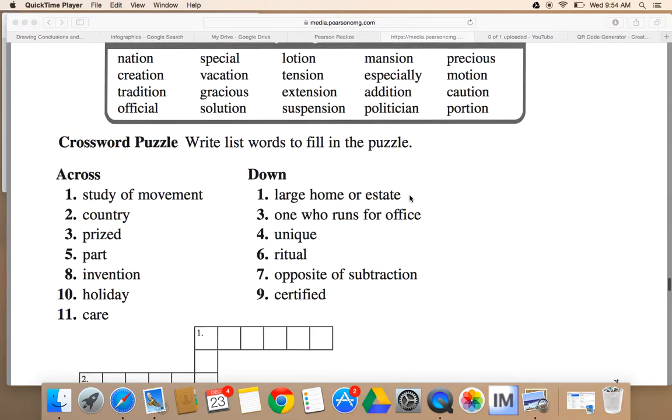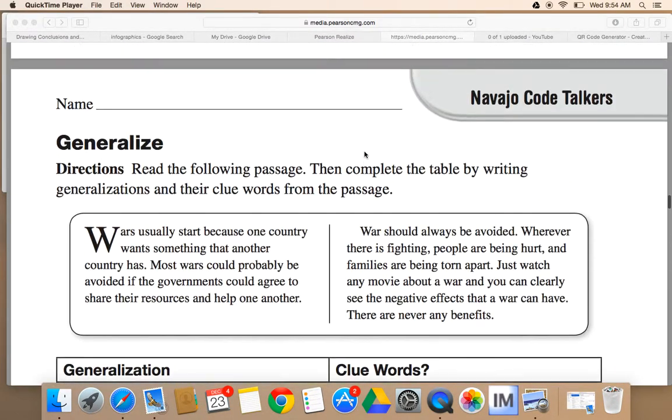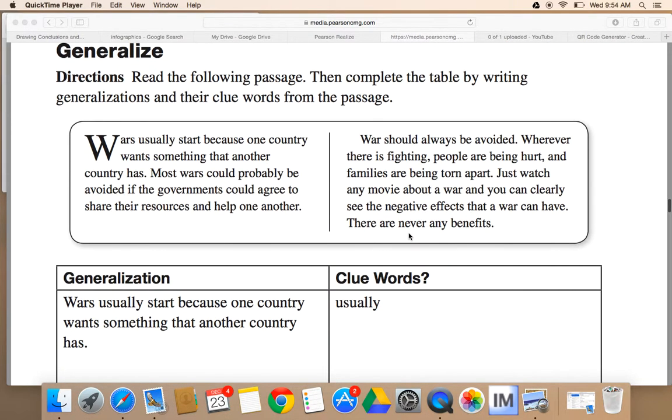When you get done with this side, you're going to flip it over, and on the back side, you should see generalize. Remember, a generalization is a broad statement that covers many examples. They use really bad words, like all and never and everyone and no one. Those are really bad words to use. It doesn't mean that they don't use them in this story. They're just really bad words to use.